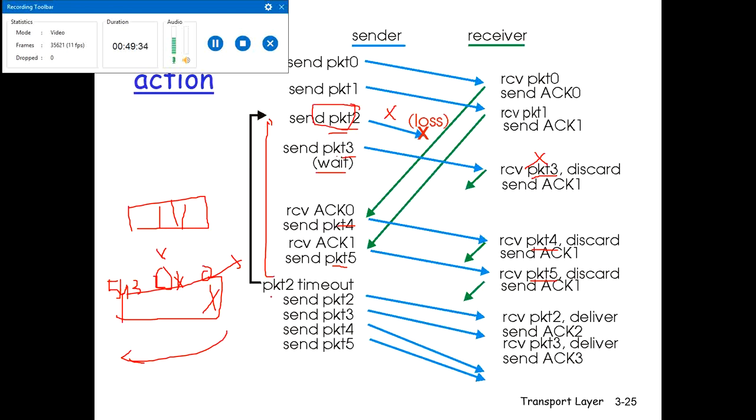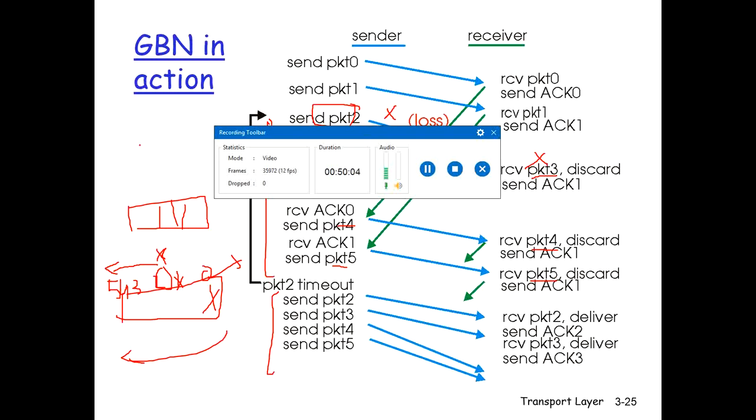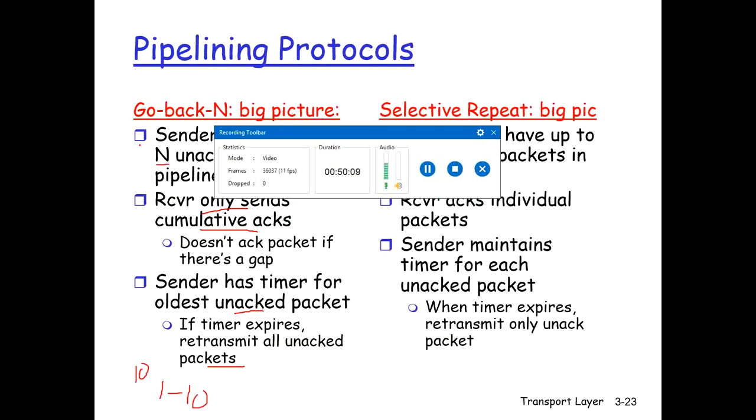So now at the sender side, packet 2 it sends again, packet 3 sends again, packet 4 sends again, and packet 5 sends again. So it delivers and sends the acknowledgement 2 and acknowledgement 3. So if you see over here, after the packet that is lost, all the packets that were sent by the sender are sent again. So this is called go back N. Go back and send all the N packets which were sent after the lost packet. So it actually contributes to the duplicate packets at the receiver side.